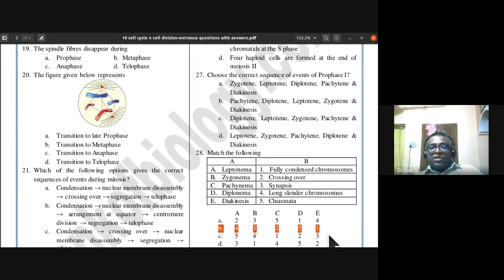So 4, 3, 2, 5, 1. That is how it is. Leptonema, long slender chromosomes are formed. Zygonema, there is synapsis. Pachynema, there is crossing over. Then diplonema, there is chiasmata formation. And E, diakinesis, terminalization of chiasmata or fully condensed chromosomes are formed. So that is the first stage.